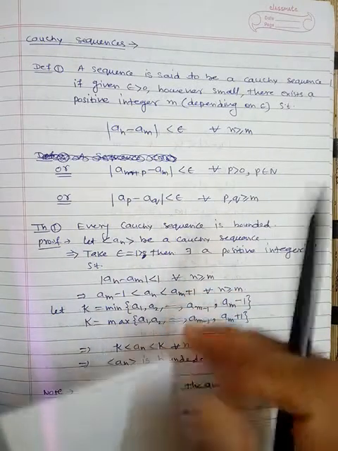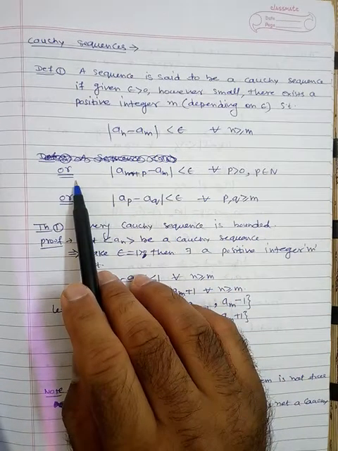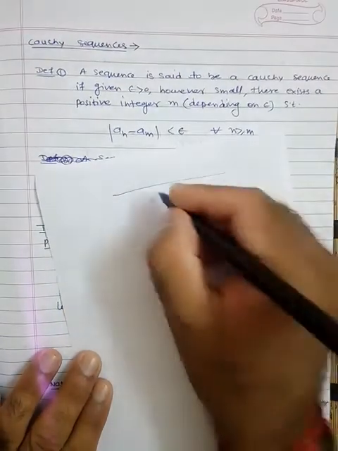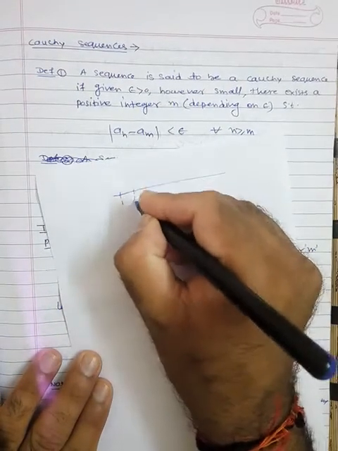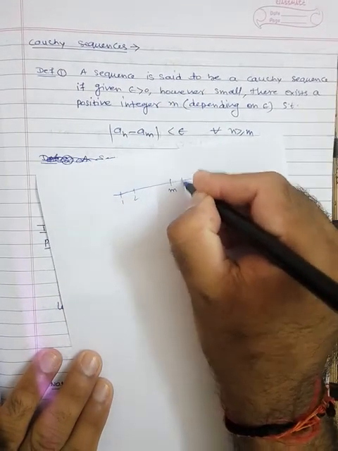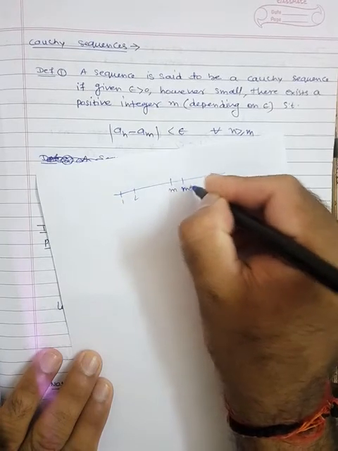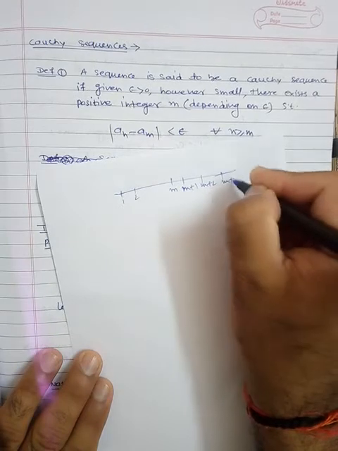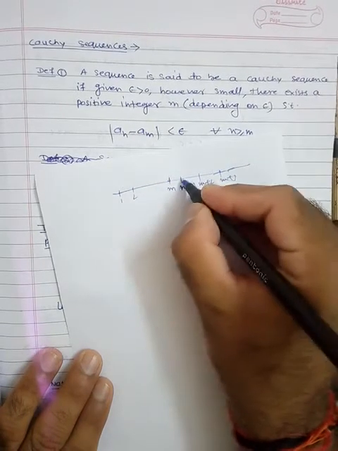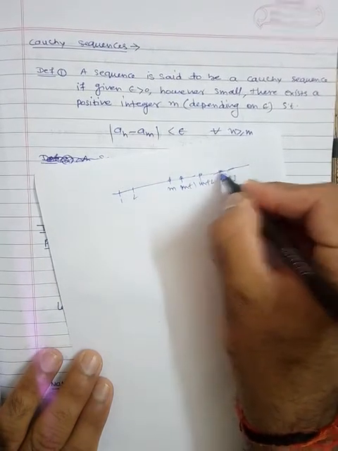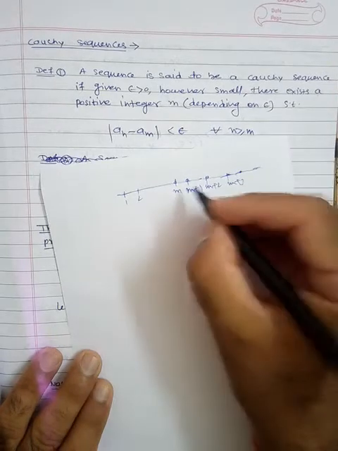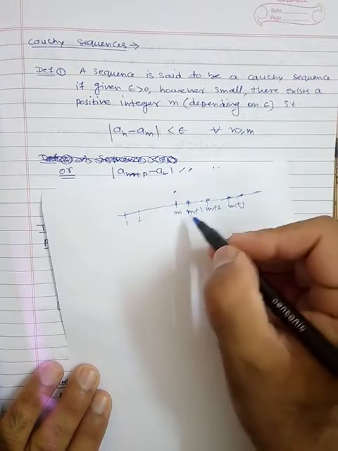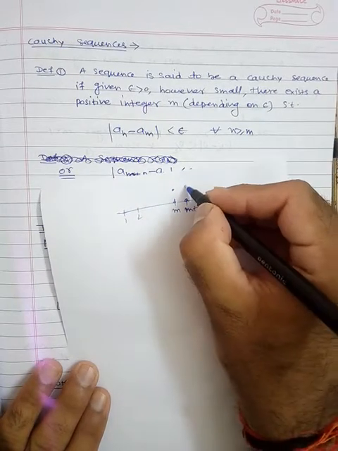Now here in particular, we have m, then m plus 1, then m plus 2, then m plus 3 and so on. These are the indices, and then the corresponding sequence terms. So the first term is a_m, then a_(m+1) will be the next term.